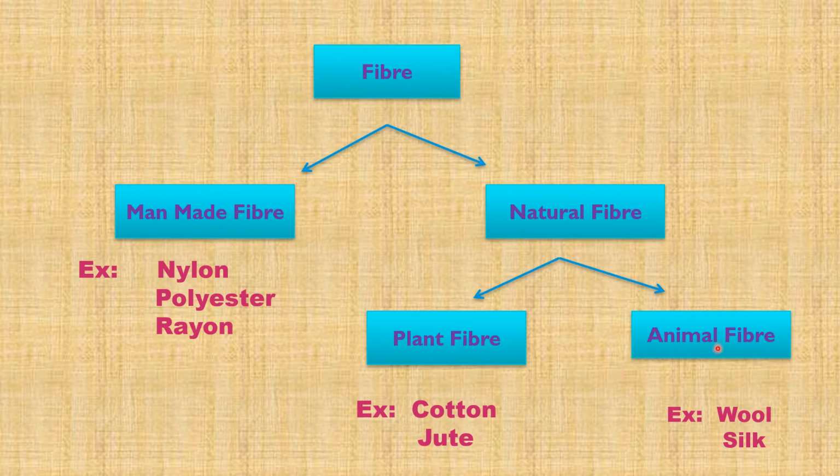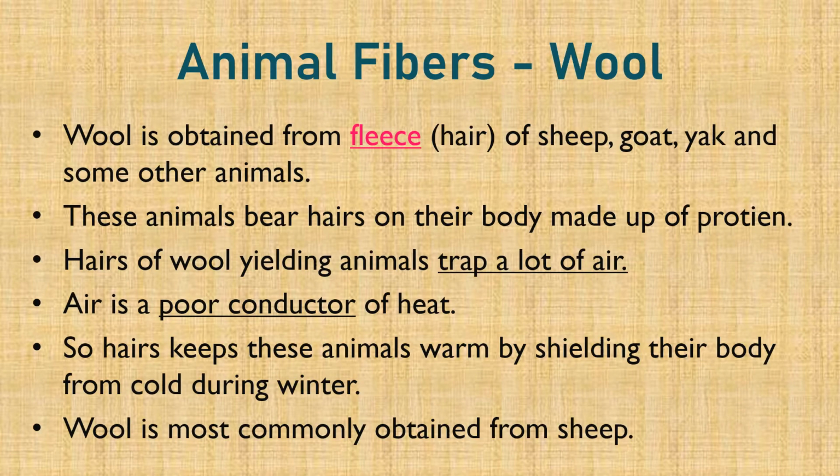Today we are going to learn about animal fiber, and examples of animal fiber are wool and silk. Animal fibers. Wool. Wool is obtained from fleece of sheep, goat, yak and some other animals.